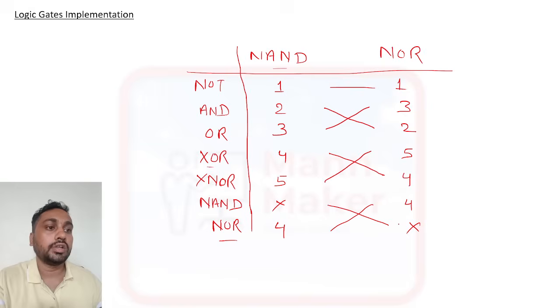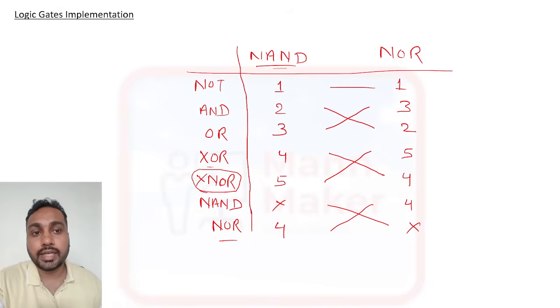Using NOR, how will we design NOR? So this one is not required. So this is the table. Means whatever question will come, you need to give the answer using this table. Suppose a question will come: design XNOR gate. If the question is to design XOR gate using NAND gate, and tell how many NAND gates are required to implement XNOR gate, so total 5 gates required. To implement XOR gate, how many NOR gates required? So 5 gates required.